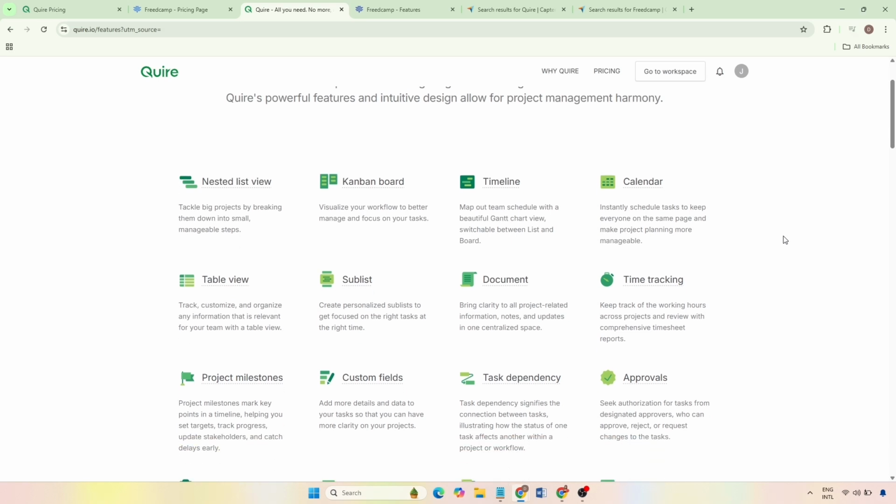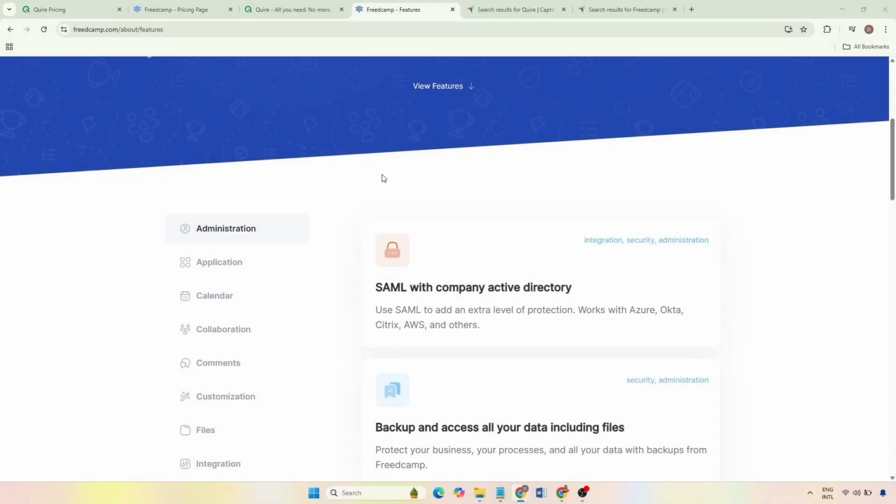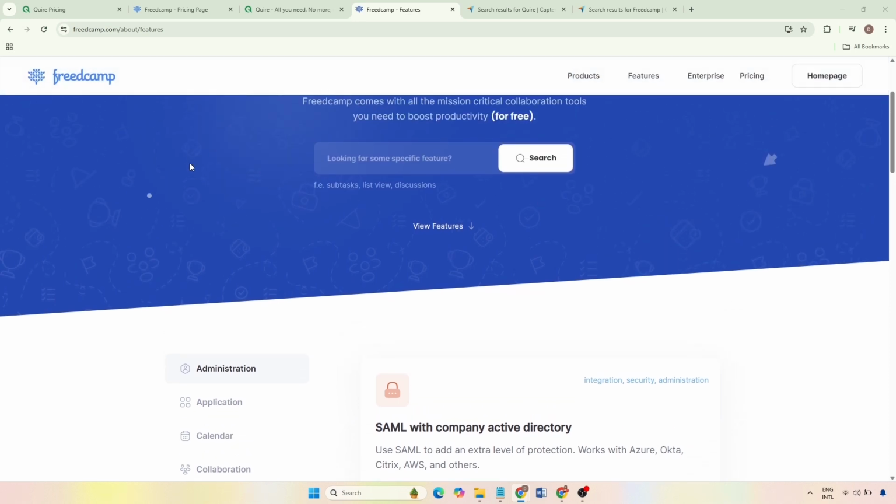Now let's move into Freedcamp's features, because this platform takes a much broader and more business-focused approach compared to Quire.